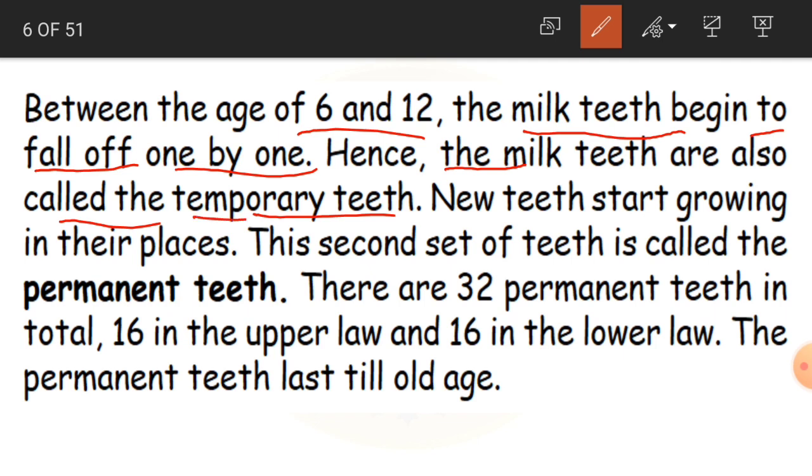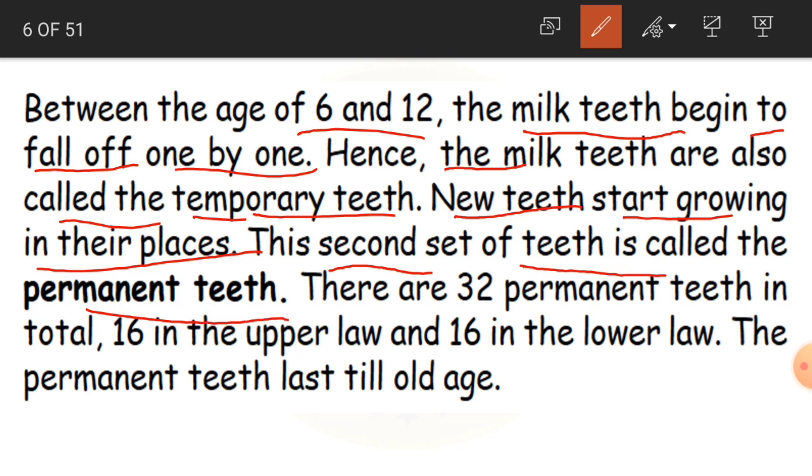What do we call these, children? Temporary teeth. Clear? New teeth start growing in their places. In whichever place a tooth has fallen down, you are going to get a new tooth. Clear children? And this second set of teeth is called the permanent teeth.